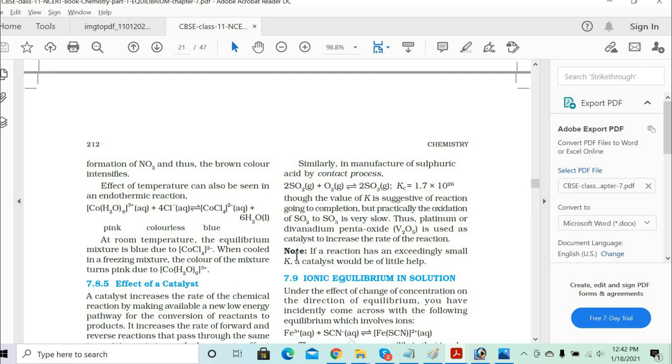Basically, since it's an endothermic reaction, you need to give a large amount of heat to make the reaction go in the forward direction. But if you don't give the heat, what will happen? The reverse reaction will start taking place, and the blue color will start changing to the pink color at the equilibrium. Clear?